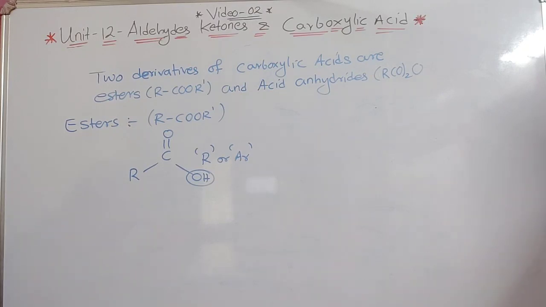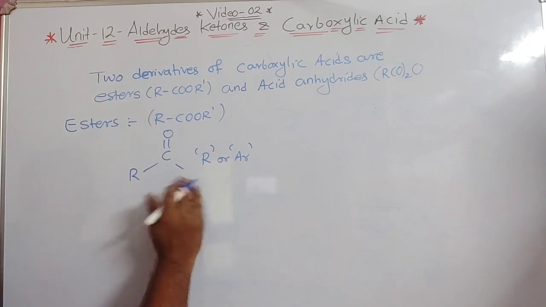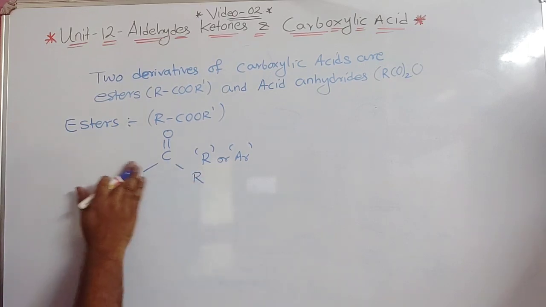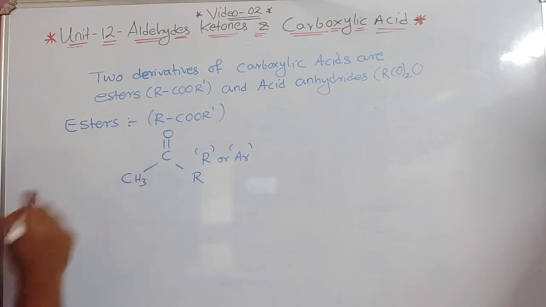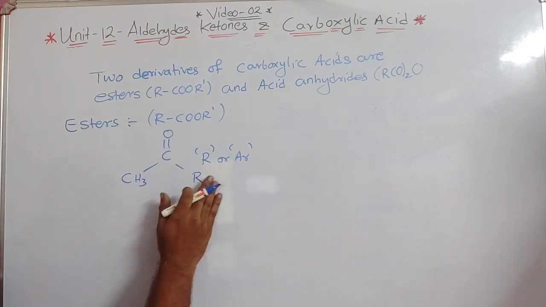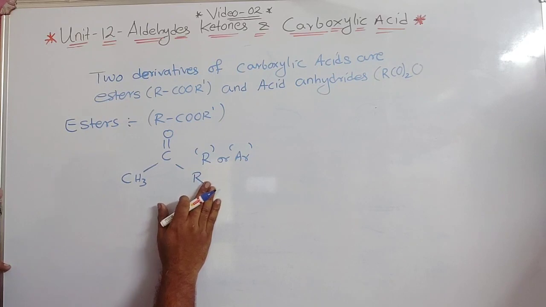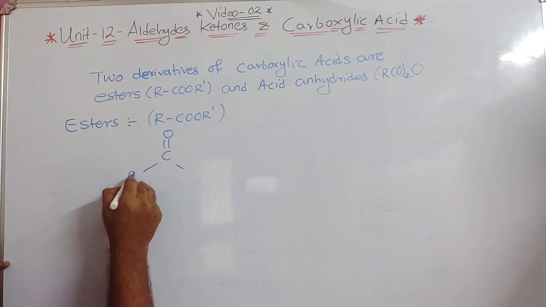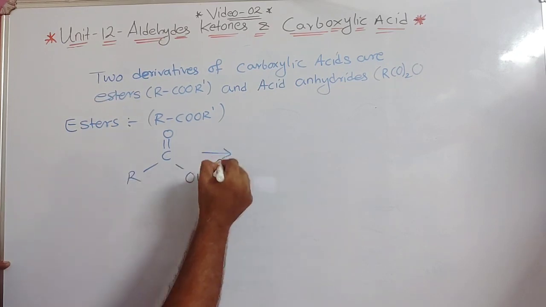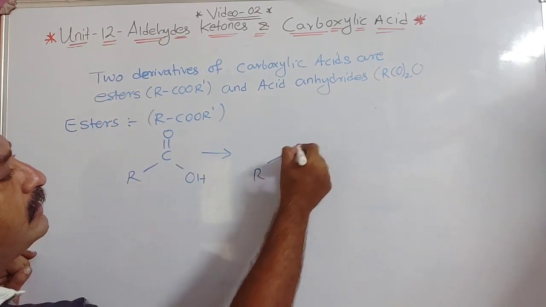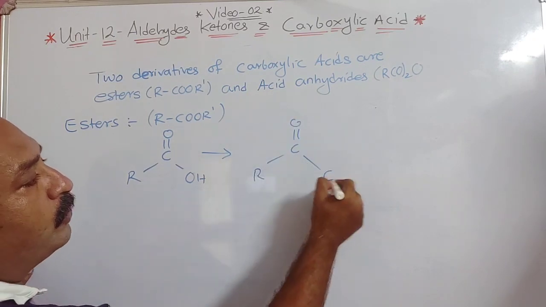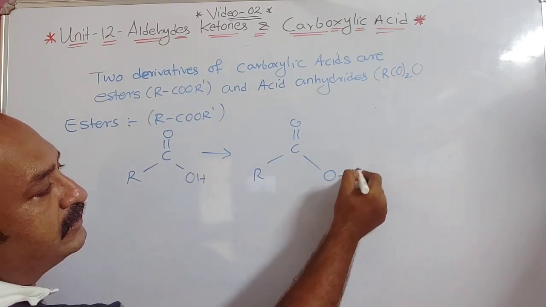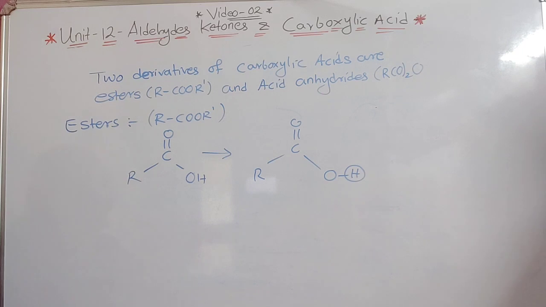Now, look here. This is your carboxylic acid, R, C double bond O and OH. In the OH, only the H is replaced.